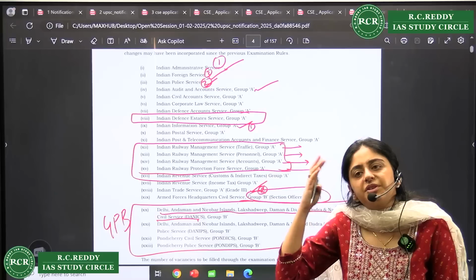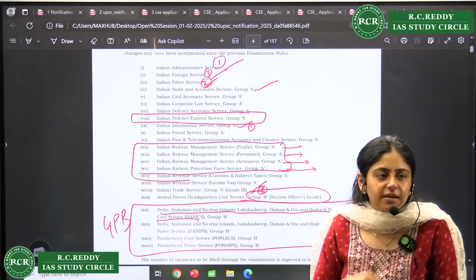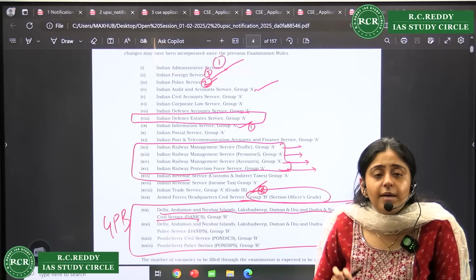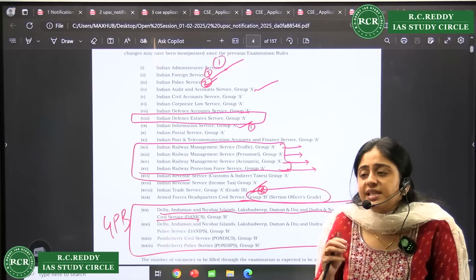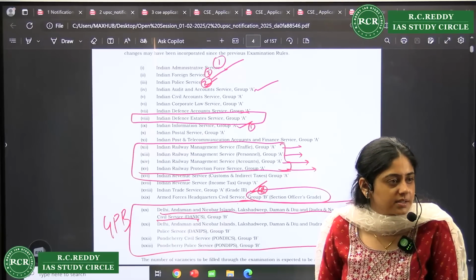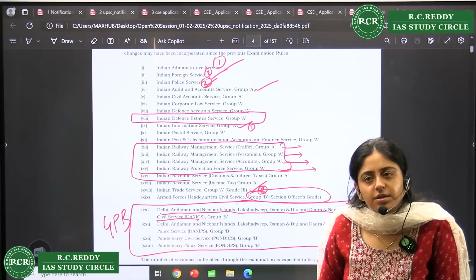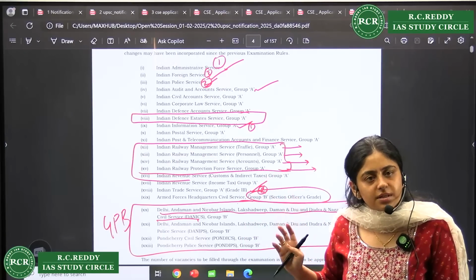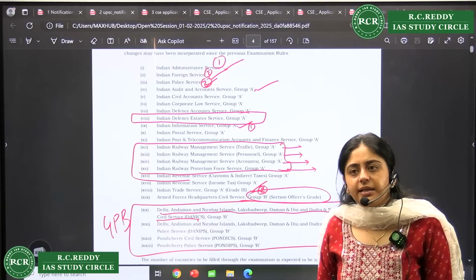So if you have this vision that by any means I have to be in administrative service, and in case I'm not able to improve my rank, I will still have hope that I will get IAS after 10 years. Obviously your seniority will be less, that's a different issue, but you can choose out of these services. Are we clear here?